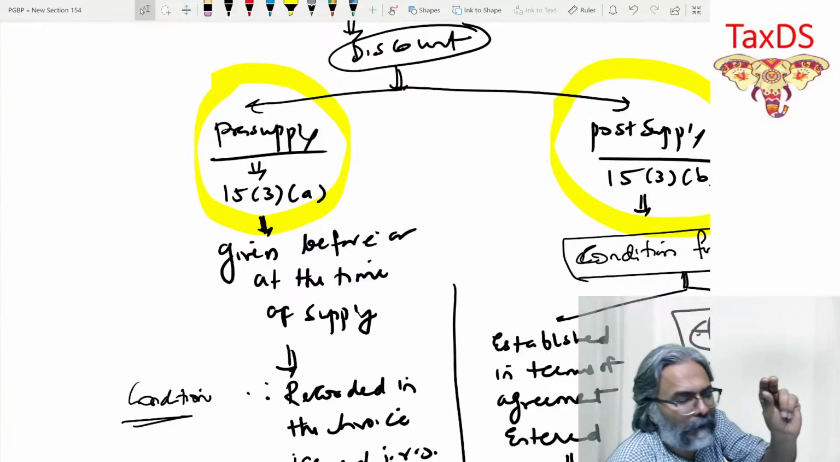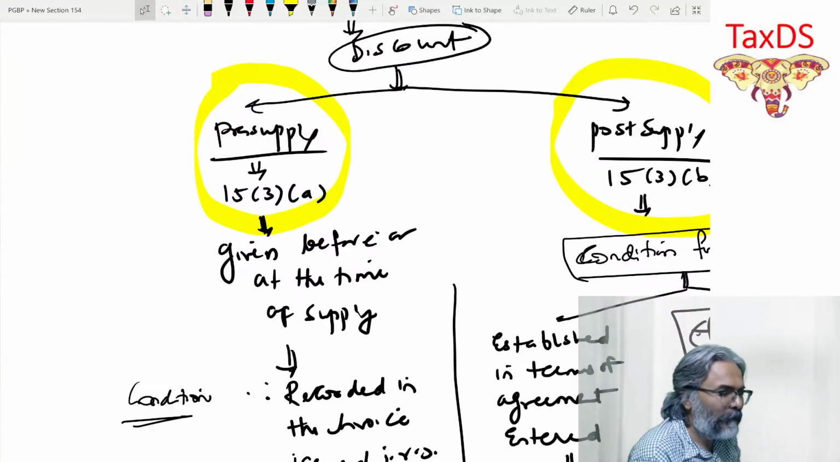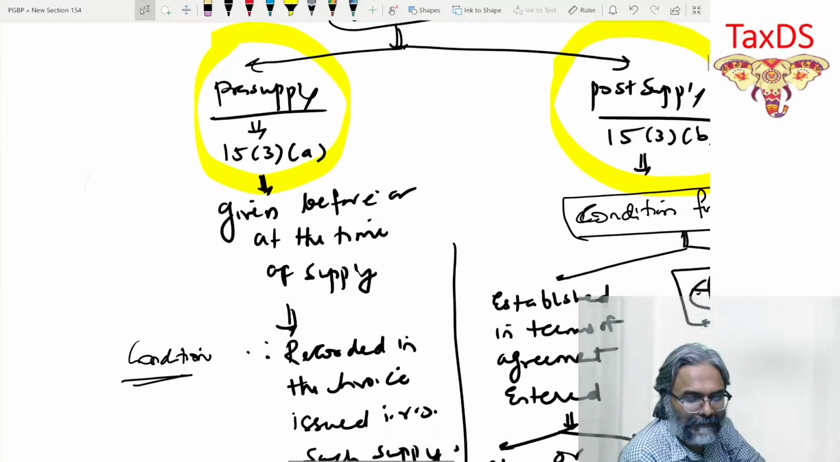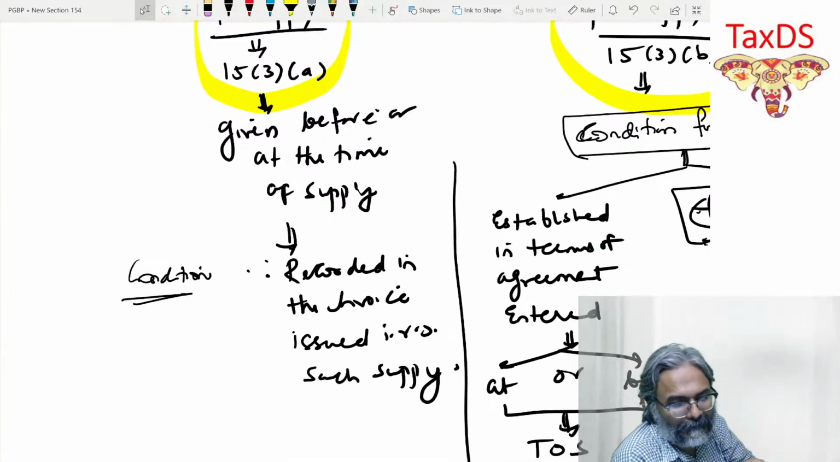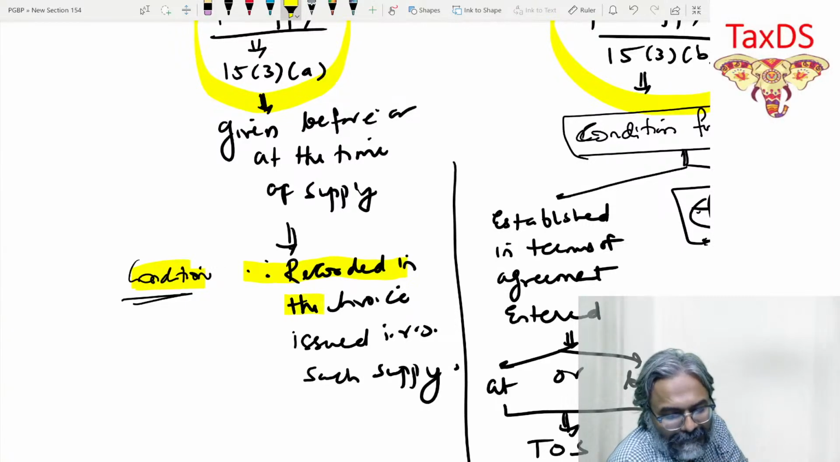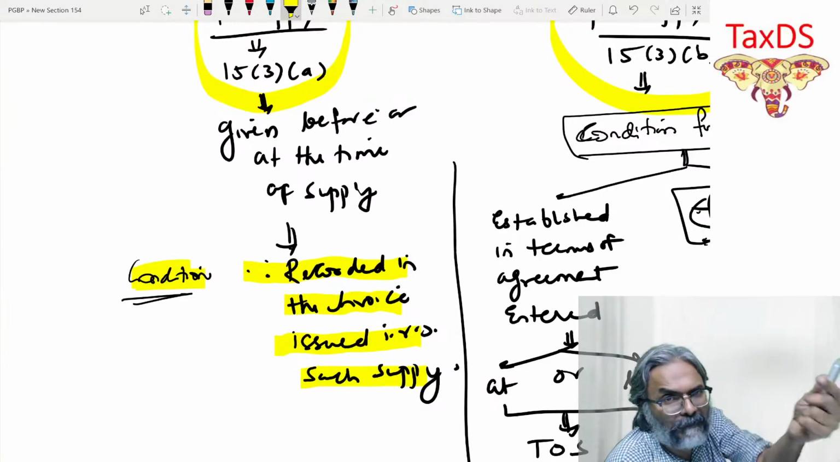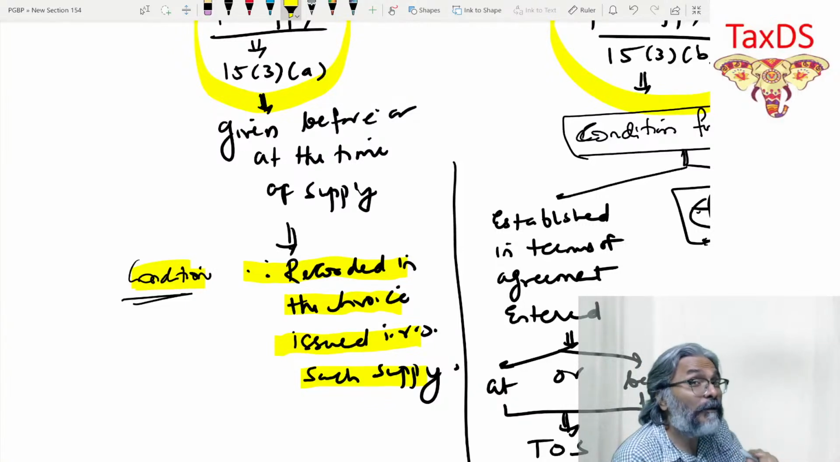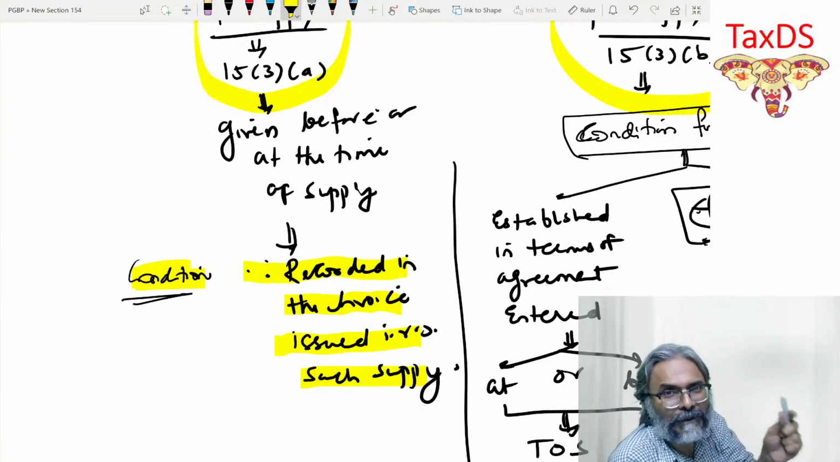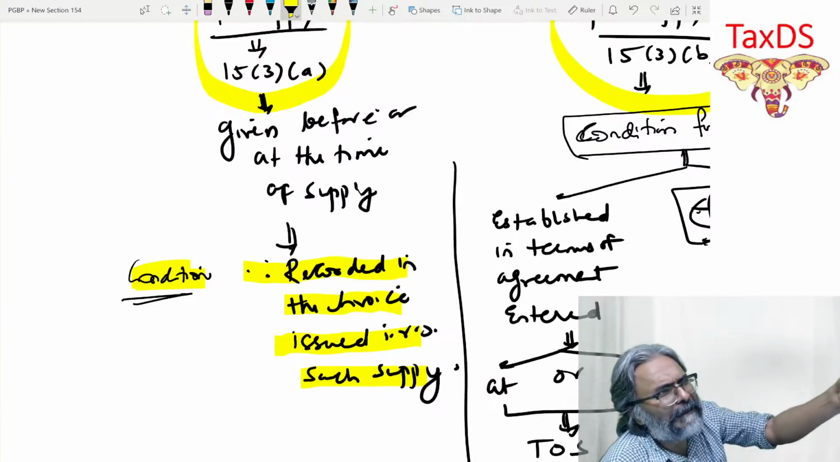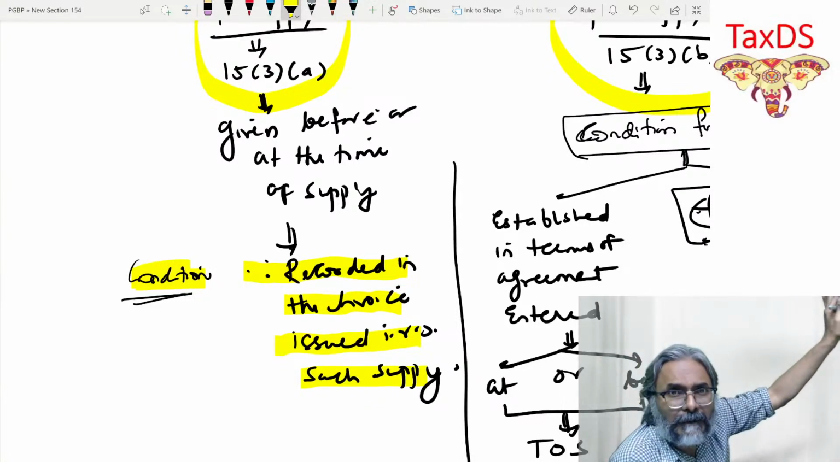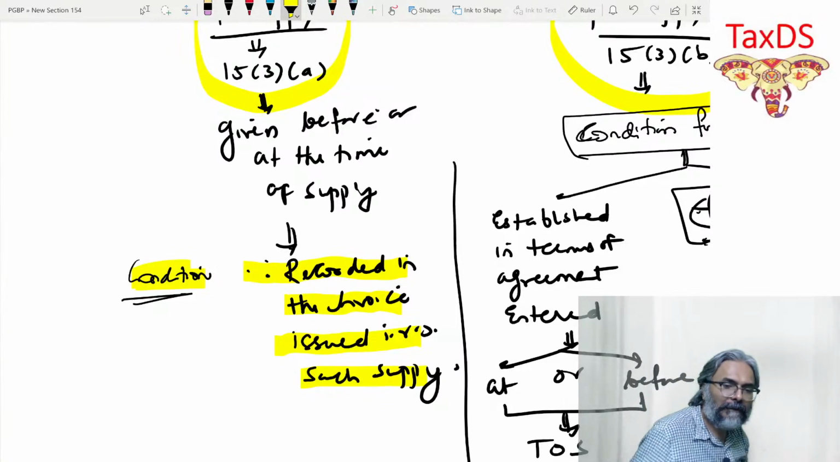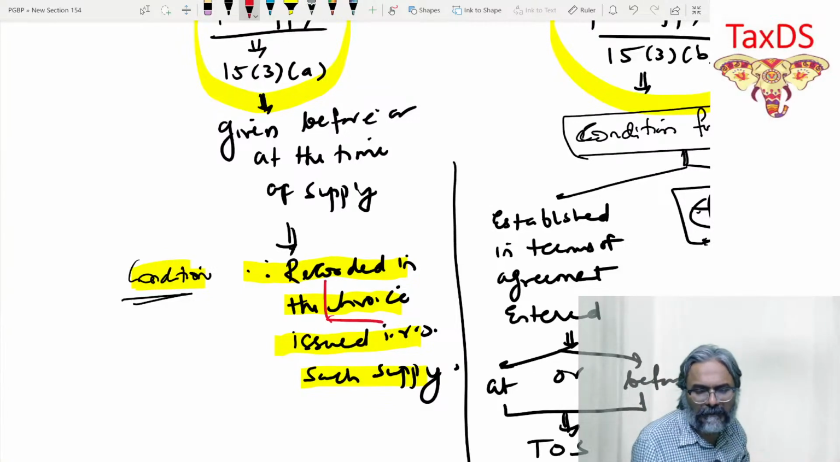So pre-supply discount, every one of you is aware that for a pre-supply discount, always deduct. But just be careful on this part. You will always write, it is assumed that the pre-supply discount has been recorded in the invoice issued in respect of such supply. Always. If the question is specific, you don't have to worry. But many times questions are not specific. They say that discount was given at the time of supply. That is it. They will not talk about the invoice, students. This is missing.